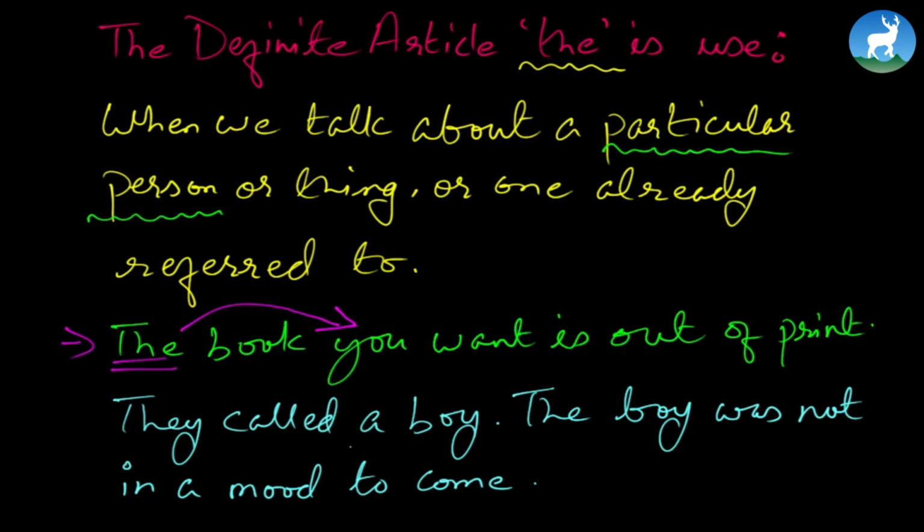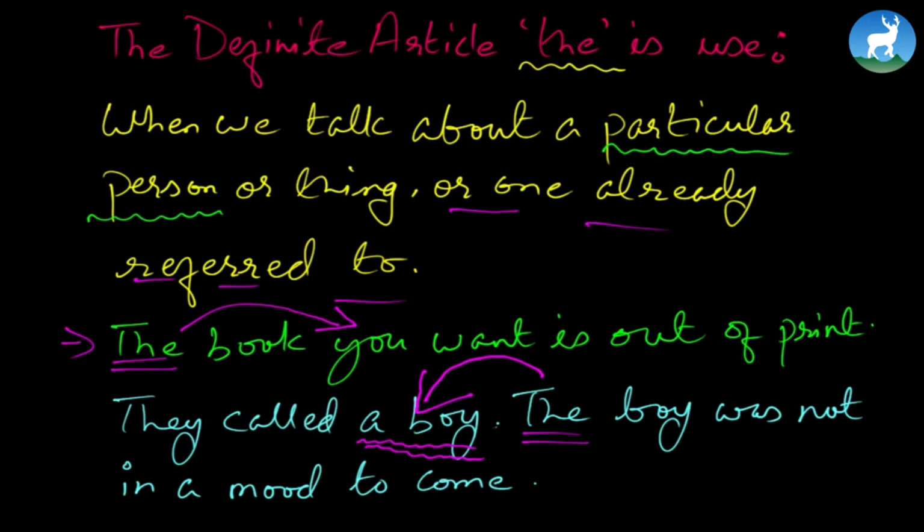Similarly, they called a boy, just any boy initially. Remember the second part, or one already referred to. They called a boy, now the boy. Now look at this. This "the" would mean that it's talking about something already referred to here. They are talking about this very boy. That's why: they called a boy, the boy was not in a mood to come.